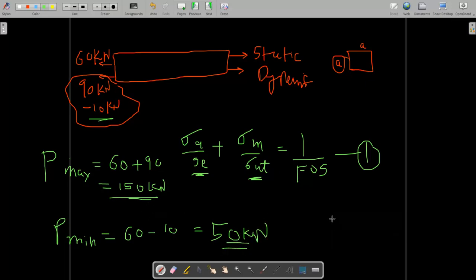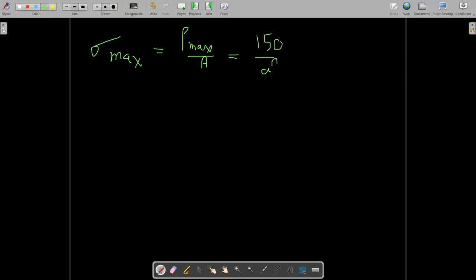Now we know the equation of stress. Stress is equal to force upon area, and area means the cross-section area. So here the cross section is a square. So we will write maximum stress is equal to maximum force upon area, and the area will remain the same, because here it is not written that the area is varying. So the maximum force is 150 kilonewton upon area, small a square.